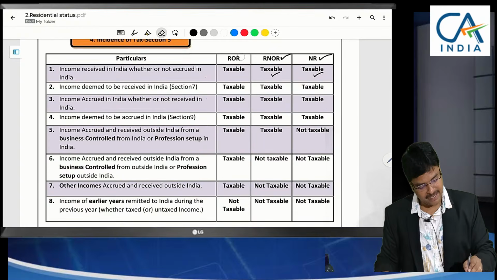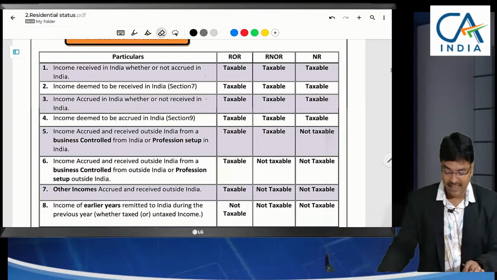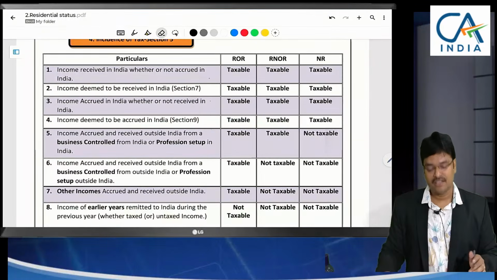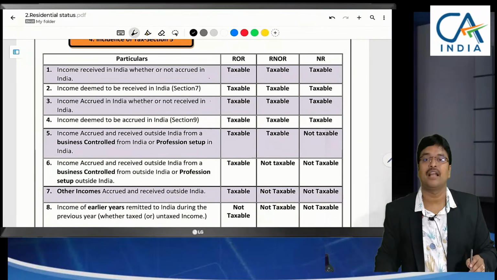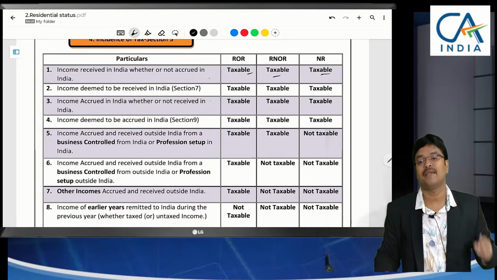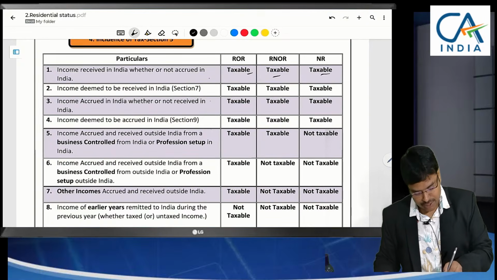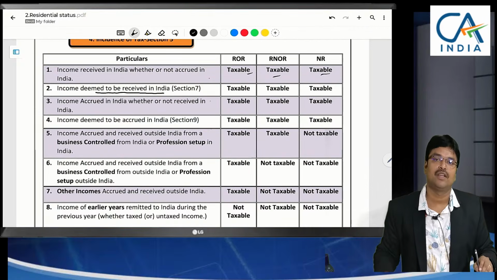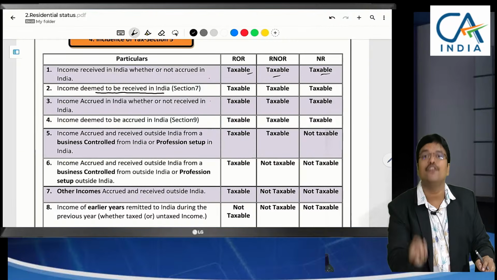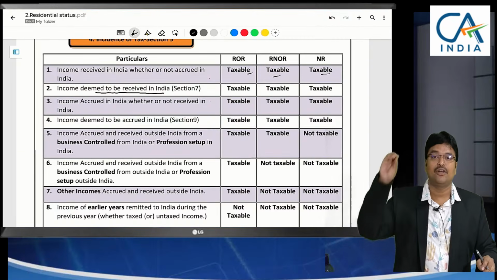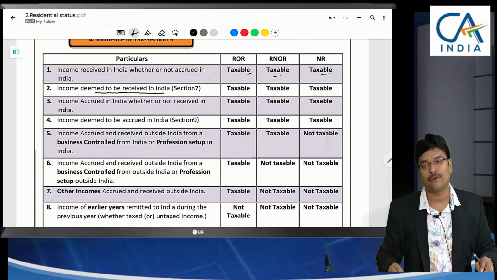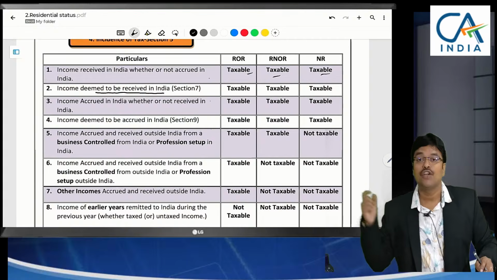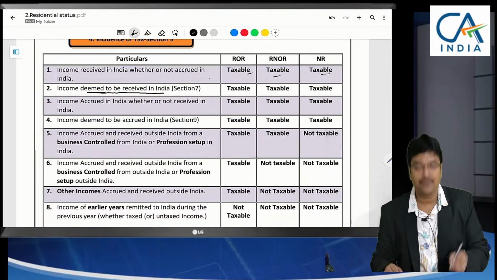What I have said here is, if the income is received in India, I repeat, if the income is received in India, irrespective of its accrual, all the 3 persons should pay the taxes. Next, income deemed to be received in India, even though you are not receiving it in your bank account, even though it is not credited in your bank account, even though you are not receiving any cash, in some cases we deem that you have received the money.